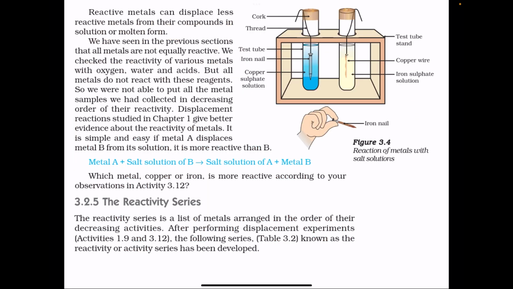Next activity. In this activity, a solution of copper sulfate is taken in which an iron nail is dipping, and a solution of iron sulfate is taken in which copper wire is dipping. This activity will help to find out which metal is more reactive. If a metal A displaces a metal B from its salt solution, then metal A is more reactive than metal B.